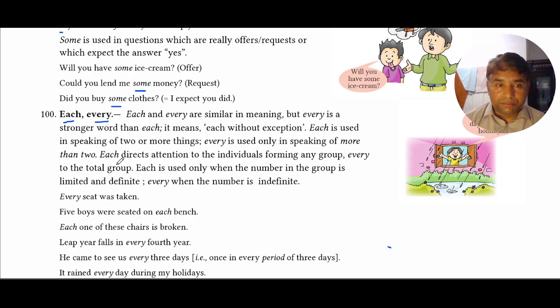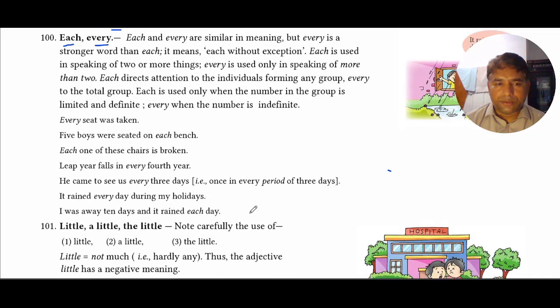Now, the most important point that helps us distinguish between each and every is that each directs attention to the individuals forming any group and every to the total group. Now let's see the examples. Every seat was taken.